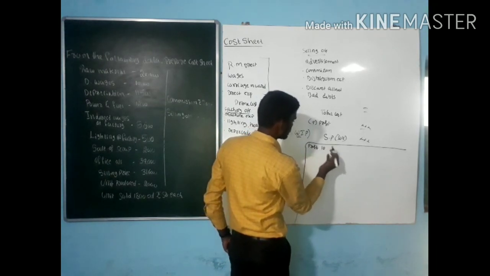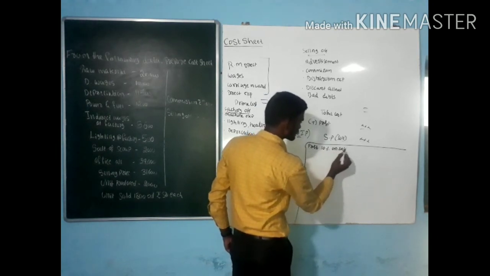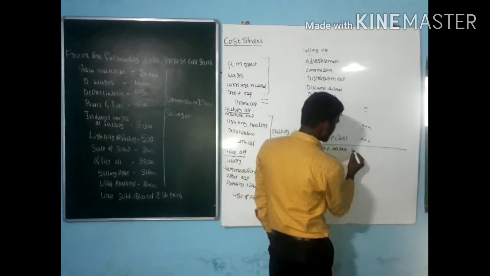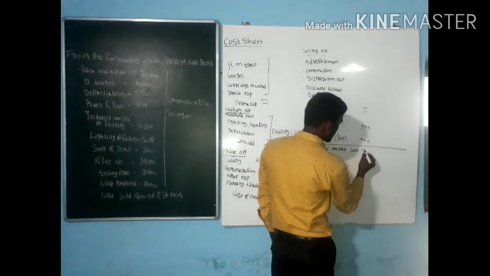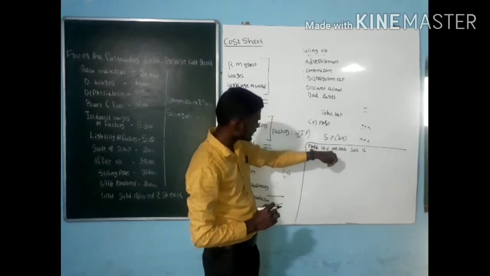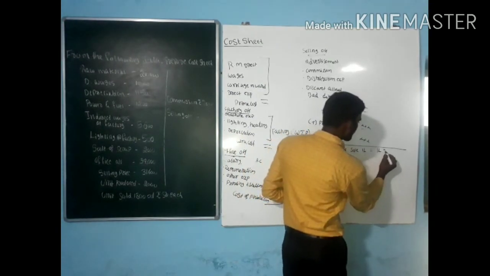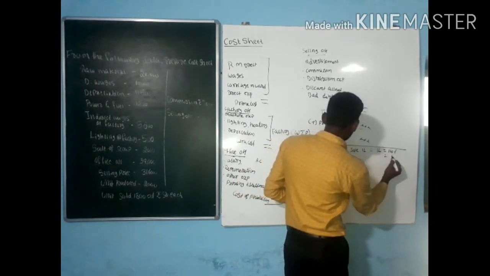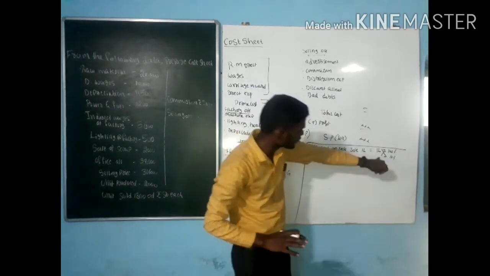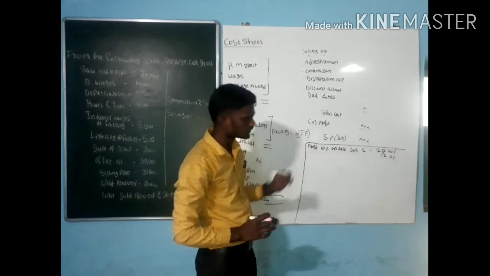They are going to give a question like profit 10% on sales. In the problem, they give one sale value. Assume the sale value is 1 lakh. Profit, we need to charge 10% on sales. So 1 lakh is for 100%. How much is it for 10%? So go for cross multiplication: 1 lakh into 10% divided by 100. That is the first situation.